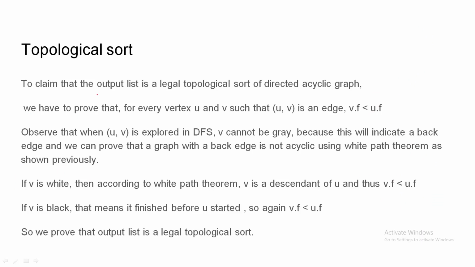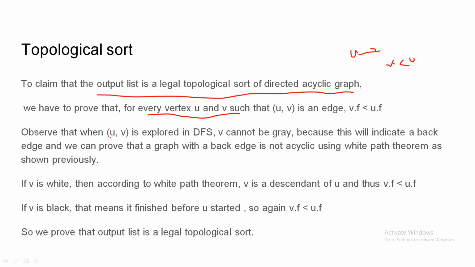So our claim is that the output list is a legal topological sort of the directed acyclic graph. So we have to prove that this output list is a legal topological sort. To prove that, we have to prove that for every edge from u to v, the finishing time of v is less than the finishing time of u.